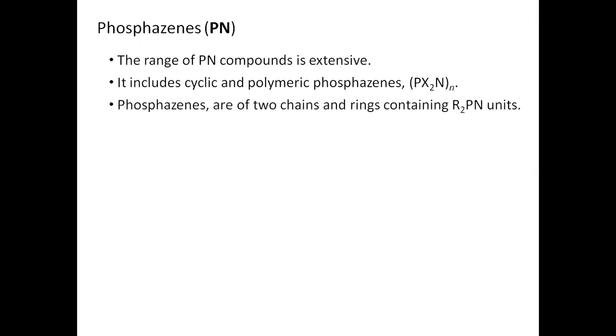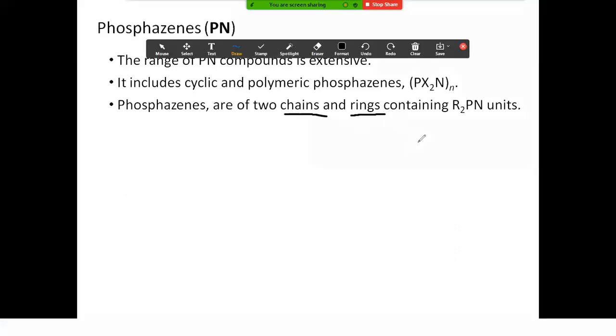Actually, there are two types of phosphazenes. They are chain phosphazenes and ring phosphazenes. And remember, they contain various substitutions on them. You can write R2 here, or you can write X2, no problem. You can write X2PN like this, or we can write PX2N or R2PN, no issue, no problem. All are correct. Okay, fine.